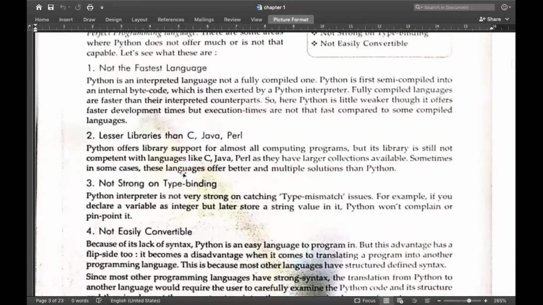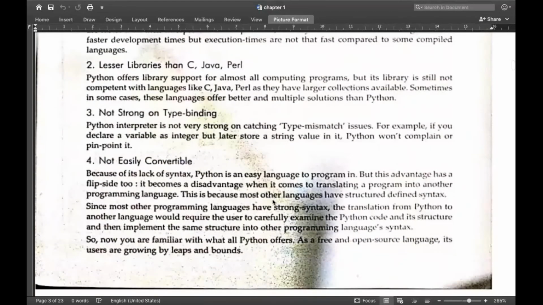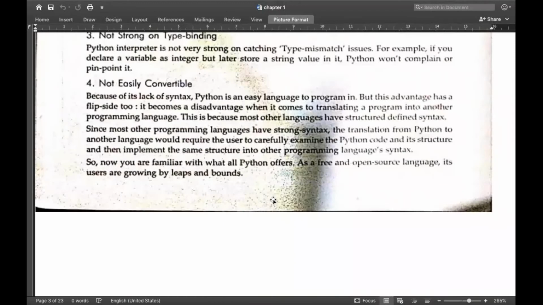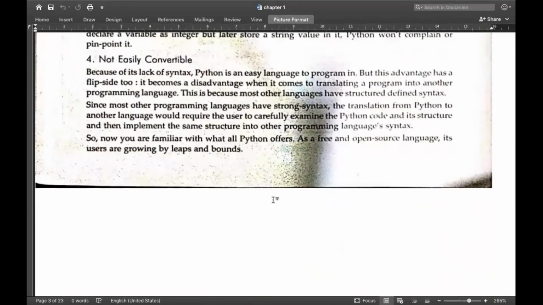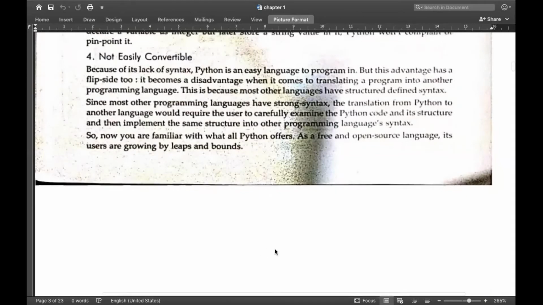And another point is type binding: the type binding is not that strong in Python in comparison to other programming languages. And it is not easily convertible as well. Python is not easily convertible when we are trying to combine many programming language scripts in a single system.